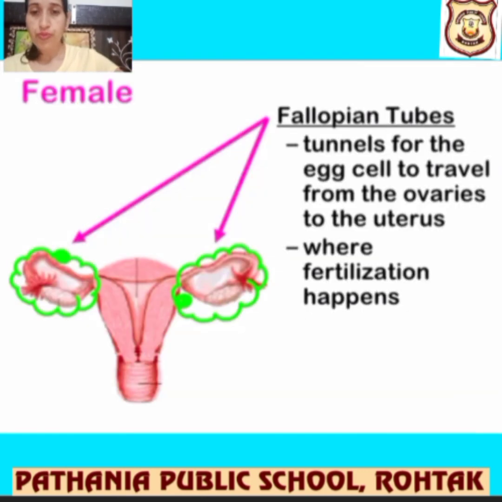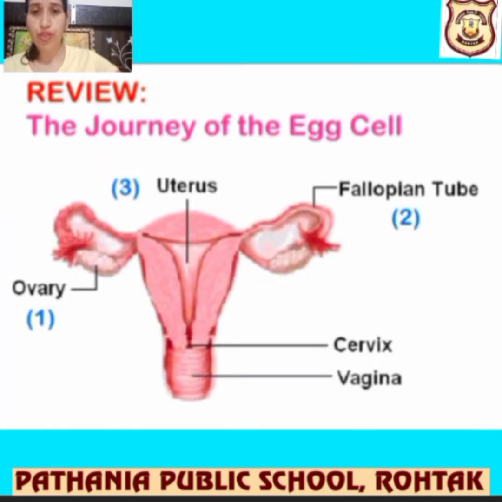Okay. Next, we are talking about the fallopian tubules. In these fallopian tubules only, the ovulation cycle takes place. It is the tunnel for the egg cell to travel from the ovaries to the uterus, where fertilization happens. Here the fertilization happens. How it helps, I'll tell you. Let's talk about the journey and I'll tell you in detail. Right? Okay.